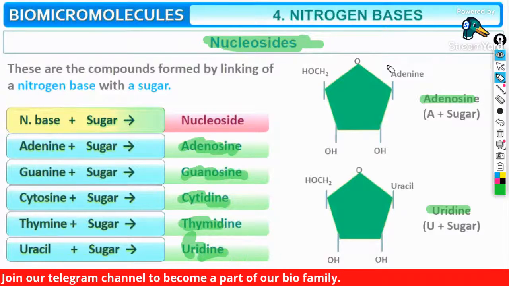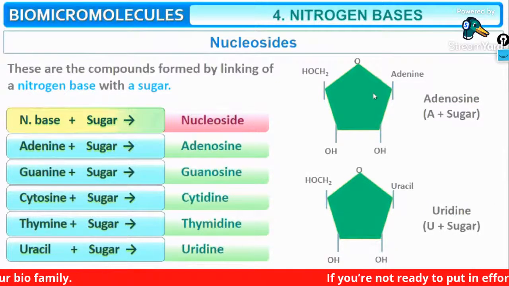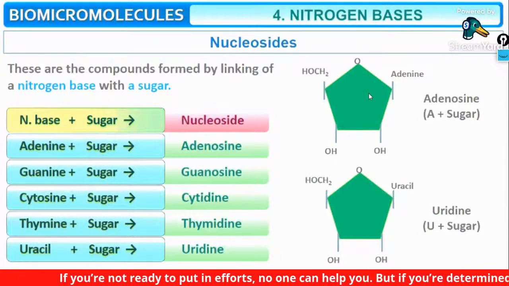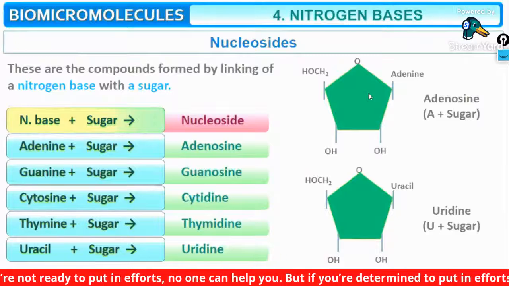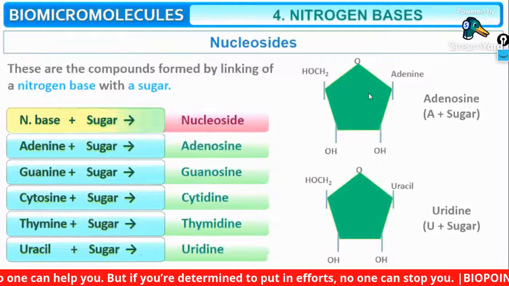Are you all getting the points very clearly? Let me ask you first of all. So guys, what were the nitrogen bases? Adenine, guanine, cytosine, uracil, and thymine. And what are the nucleosides mentioned? It is adenosine, guanosine, cytidine, thymidine, and uridine.